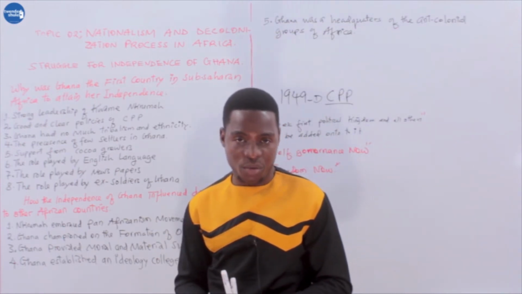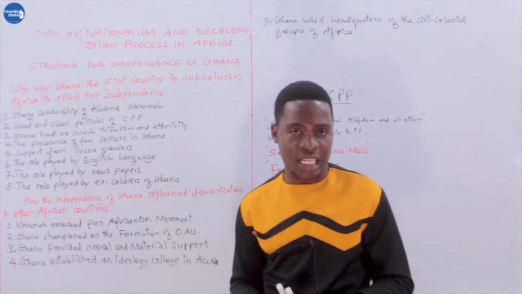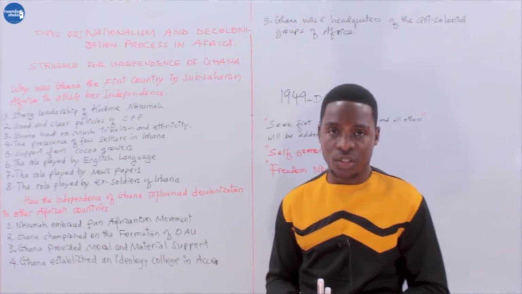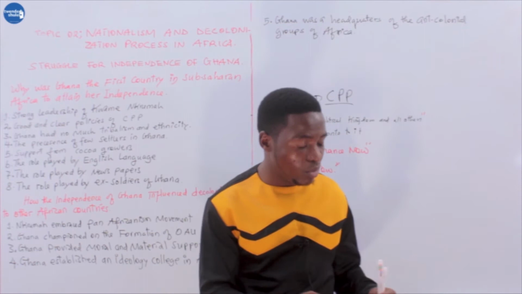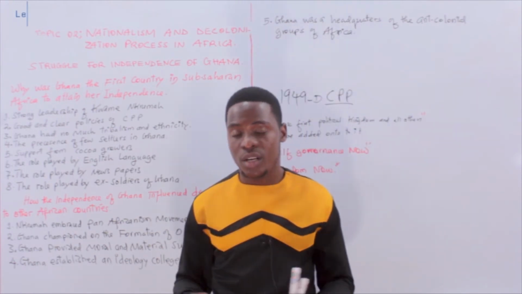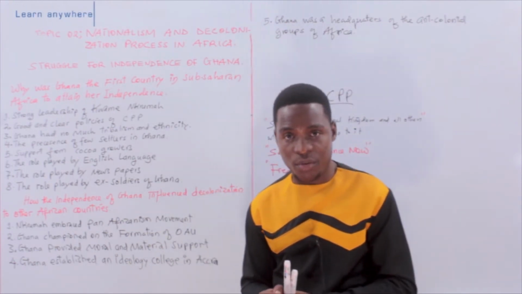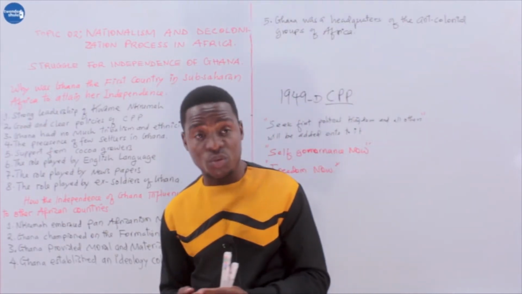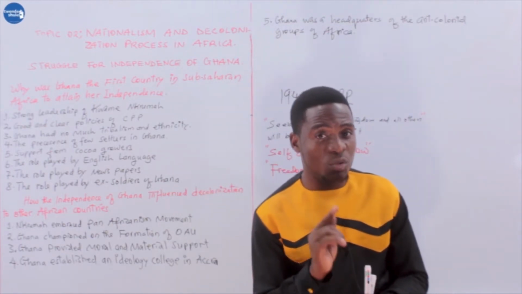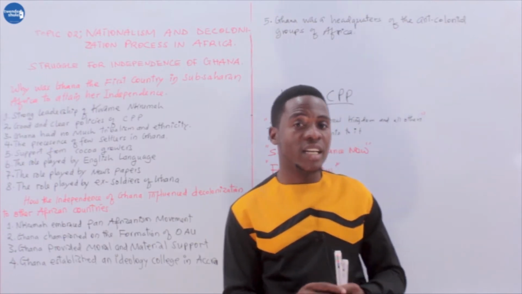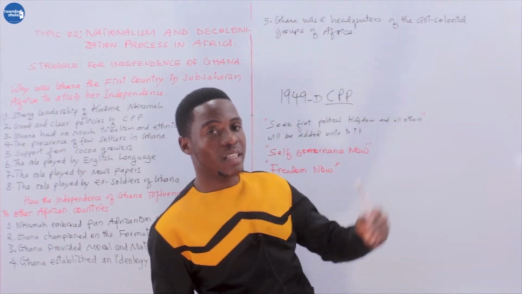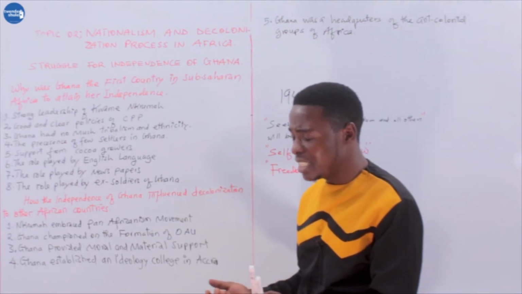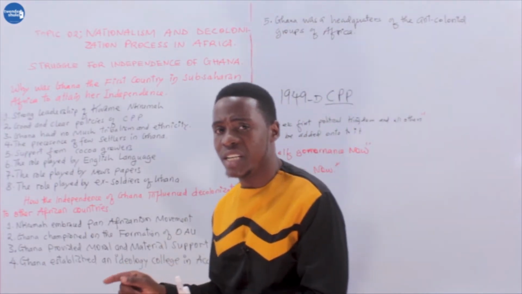He was a charismatic leader who was able to organize and mobilize people from rural areas to urban towns to struggle and demand their freedom. He was able to negotiate with the Europeans that we need independence. He attended the United Nations Trusteeship Council in the USA to present his petition that we need independence.